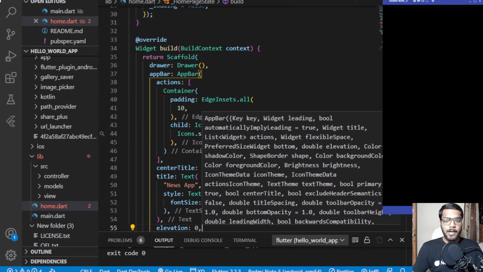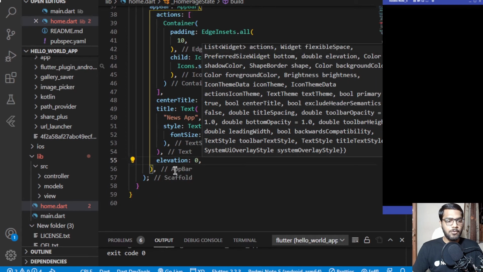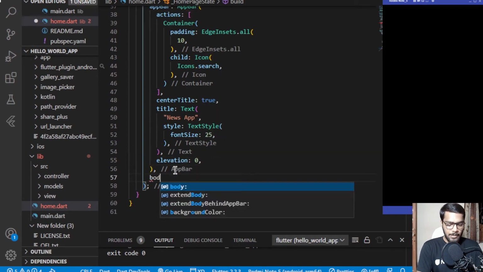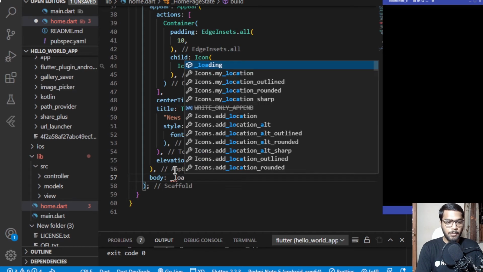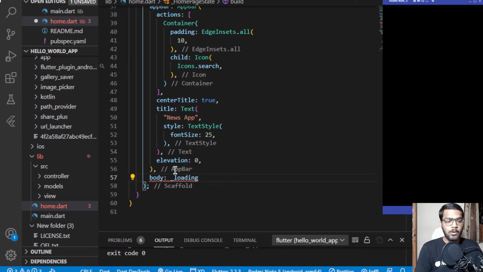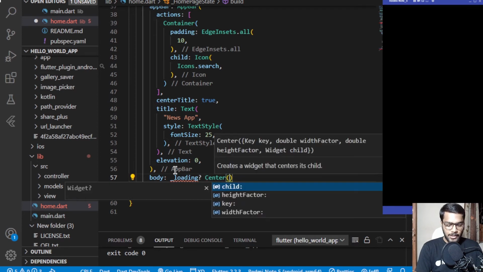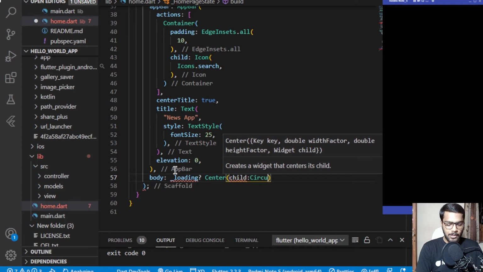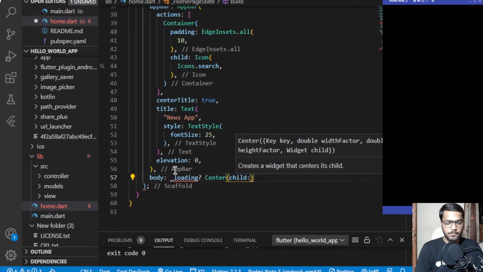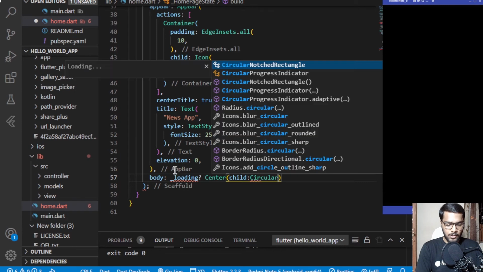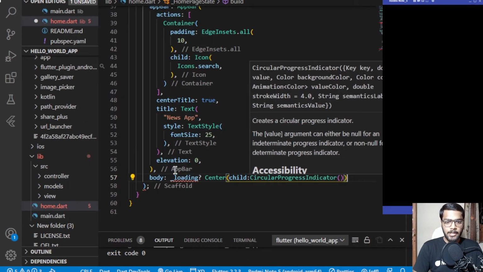Now coming towards the body part of the widget of this particular scaffold. So after this app bar is ending, I'll be adding a body which will be changing the value of what the widget is to be displayed on the basis of the loading boolean variable which we have created. So if the value of this loading variable is true, then we will be displaying a center which will be having a circular progress indicator. So let me just type it again, circular progress indicator.